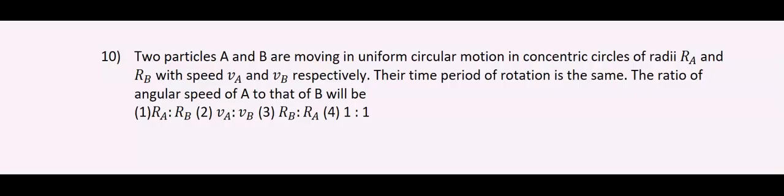Now we know that T is equal to 2 pi by omega. But it is given that T1 is equal to T2, so omega 1 is equal to omega 2. Therefore, omega 1 is to omega 2 is equal to 1 is to 1. So, option 4 is correct.